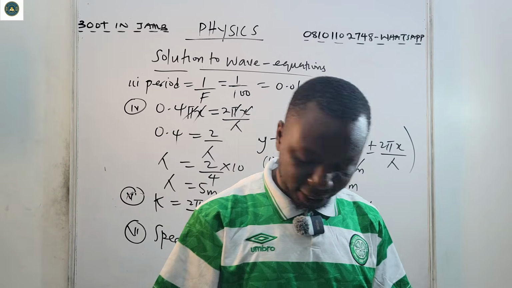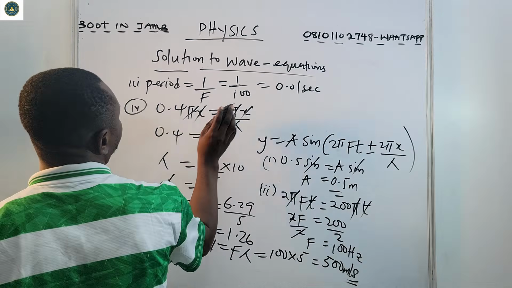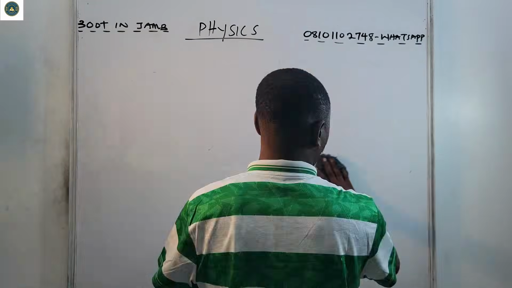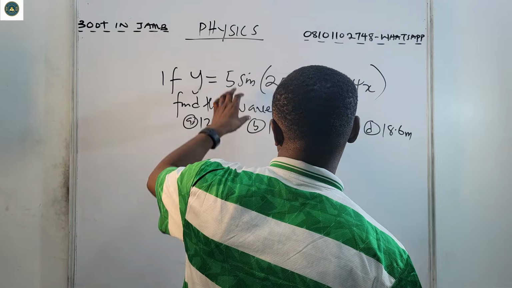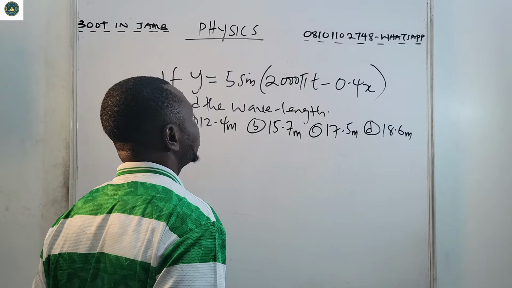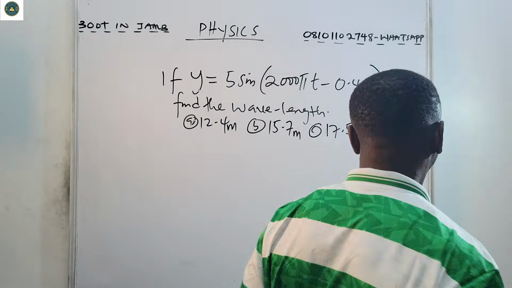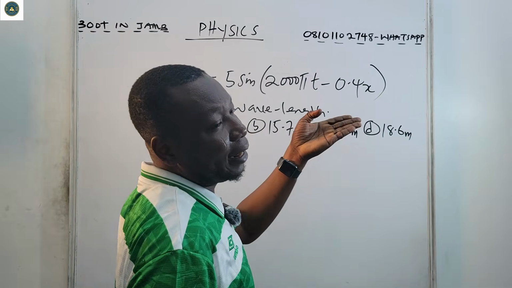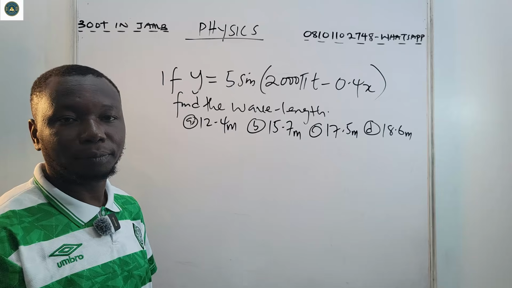Okay, let's solve this problem. I think this is from progressive waves. It says if y equals 5 sine (2000 pi t minus 0.4 x), we should find the wavelength. For us to get the wavelength, you do a comparison.